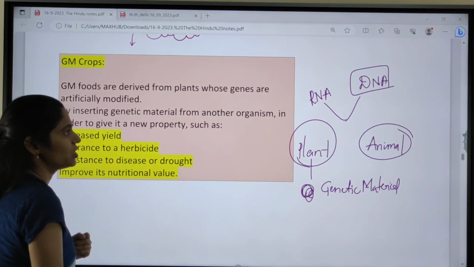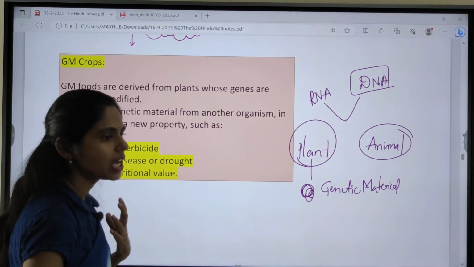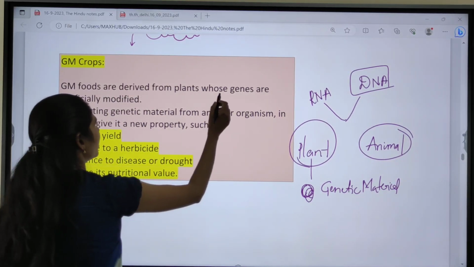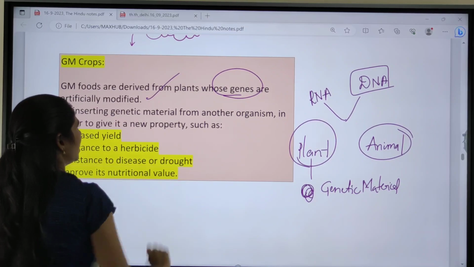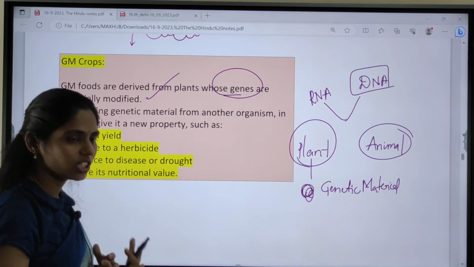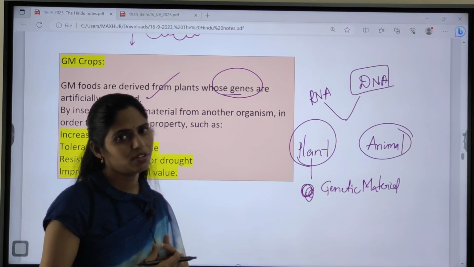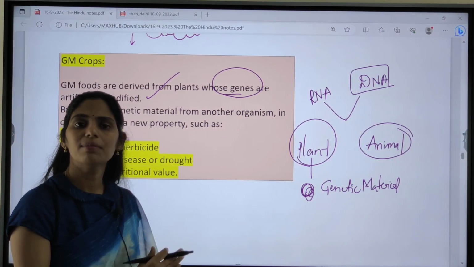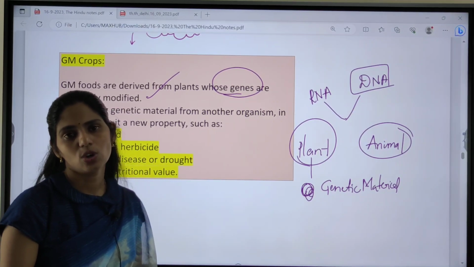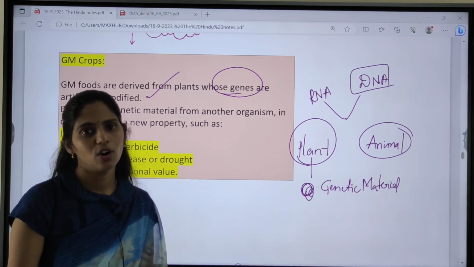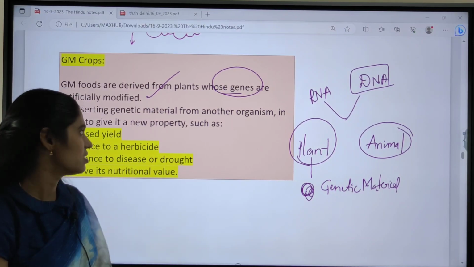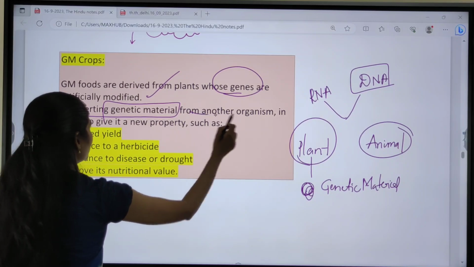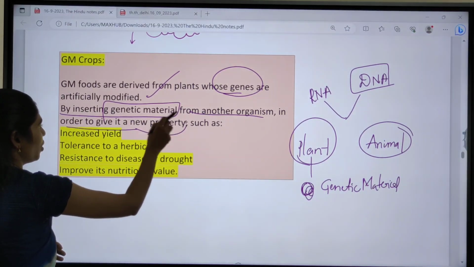So what happens in this genetic material? We will be having chromosomes. In those chromosomes, we will be having genes. So we are going for alteration of genes, so that the product we wish for comes about. Whenever we produce plants and animals by modifying genes, these are called genetically modified organisms or genetically modified plants. Here we are inserting genetic material from another organism in order to give a new property.